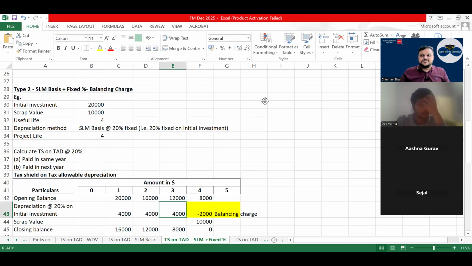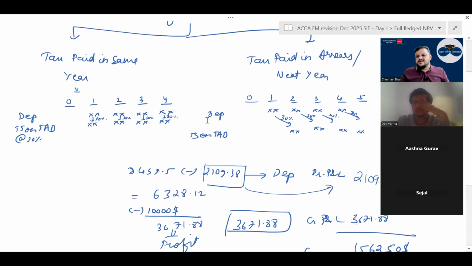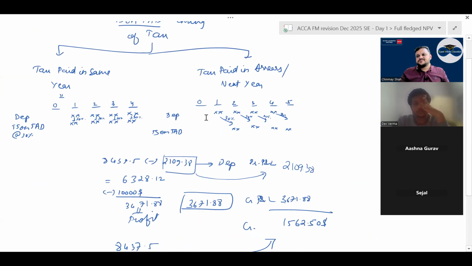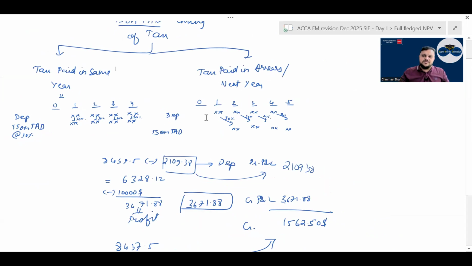Now coming to sale of asset. Okay? Sale of asset. Yeah, TS on TD timing is the same year. If tax is paid in the same year, your TS on TD is also in the same year. If tax is paid in the next year, TS on TD is also in the next year. Correct? Then coming to the TS on TD balancing charge.